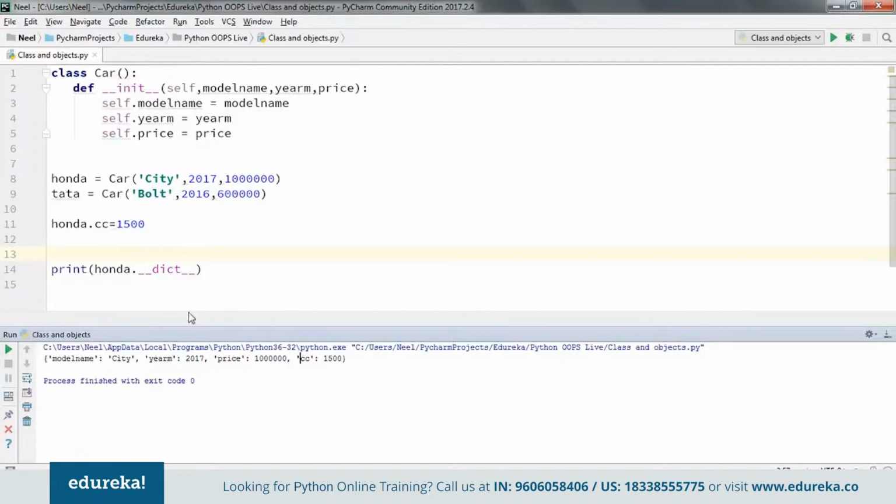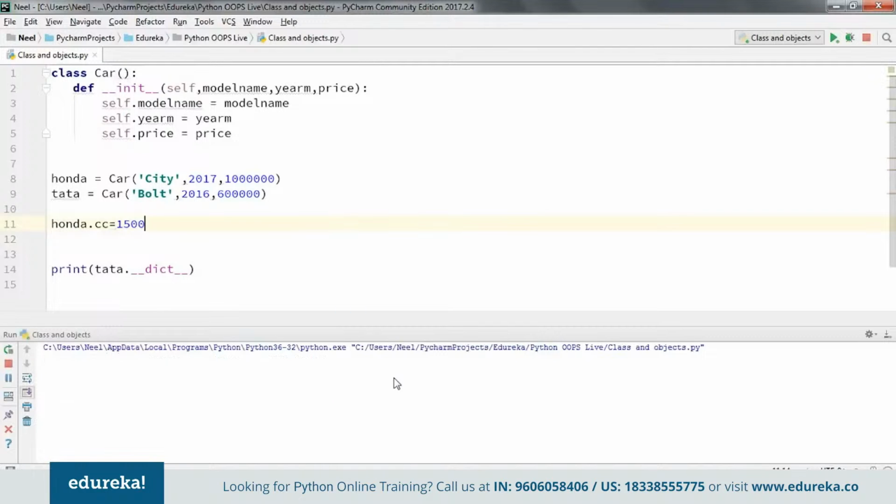Okay, now what it basically tells me is if I use this object and request any of these values, then this is the output that I would be getting. Same if I change for Tata and I run this, then what you see here is that CC is not present. So I hope you understand the difference between both.